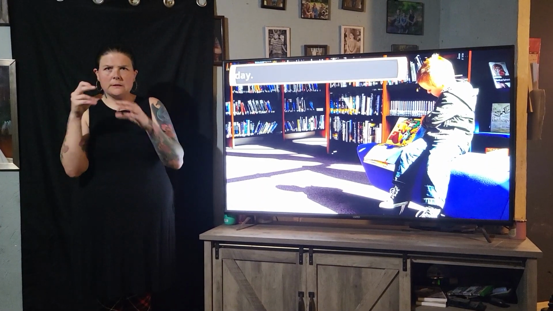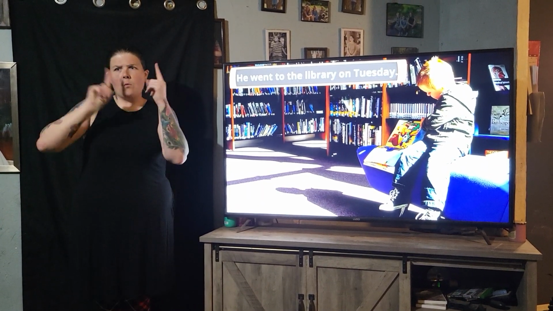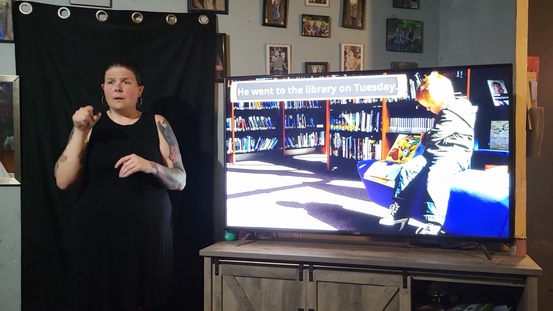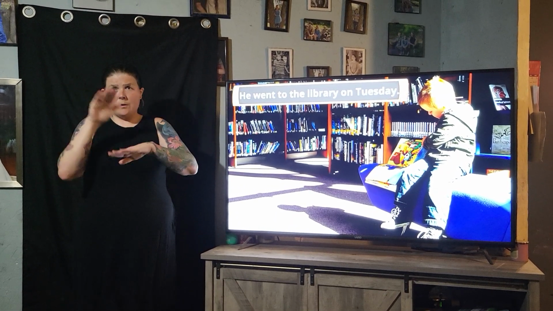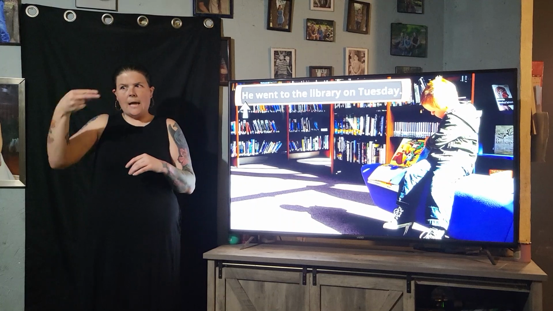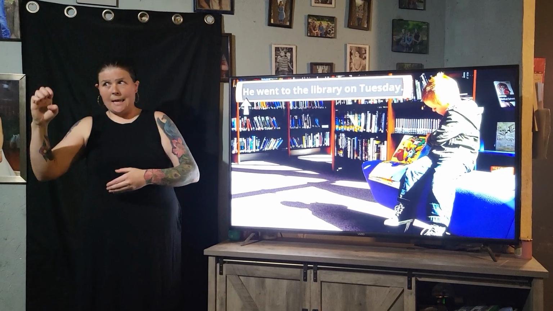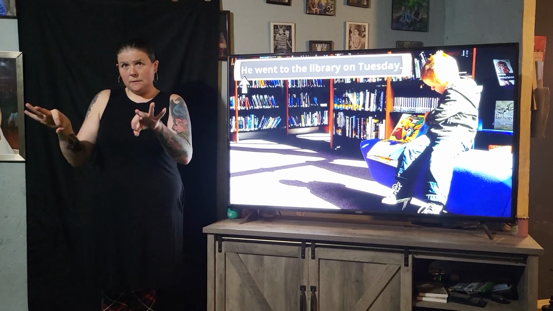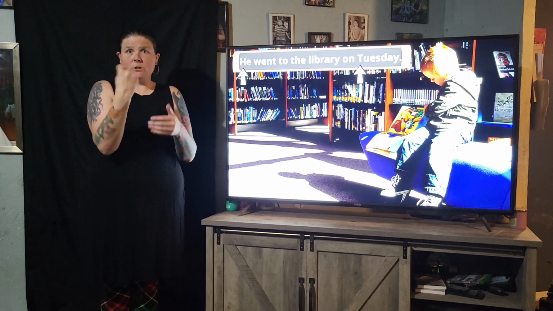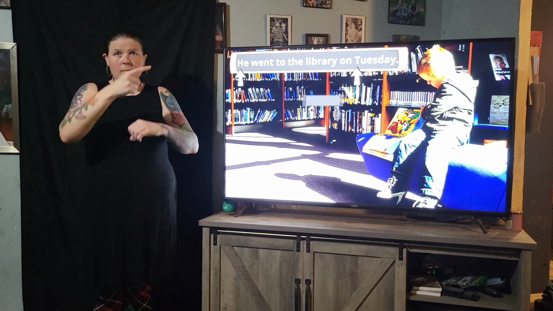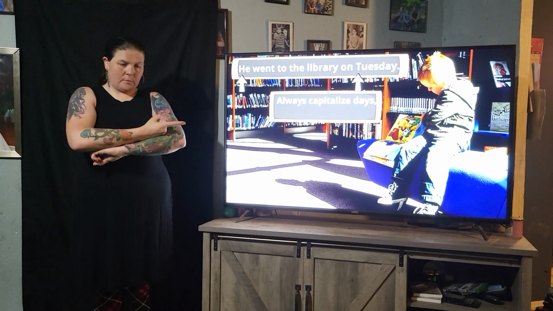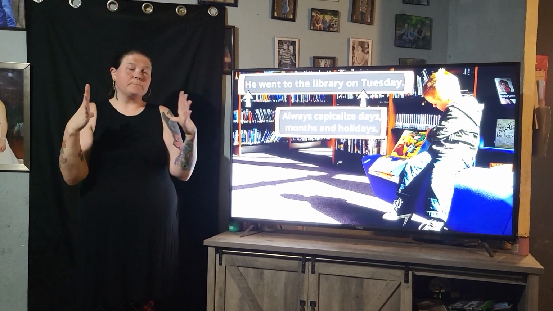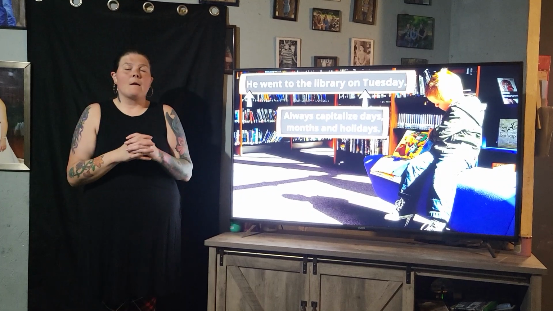Let's look at this sentence. He went to the library on Tuesday. The H with the word he is capitalized because it's at the beginning of the sentence. And the T for Tuesday is capitalized as well because we always capitalize days, months, and holidays.